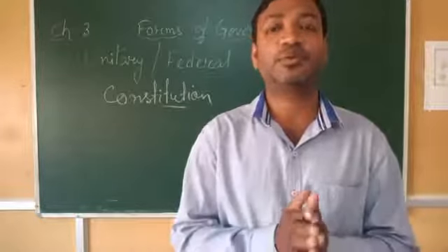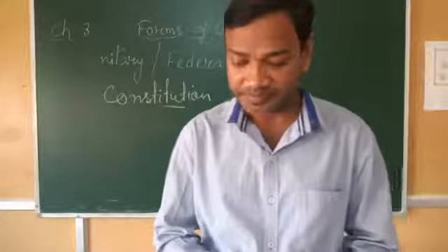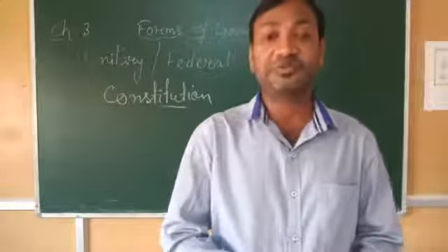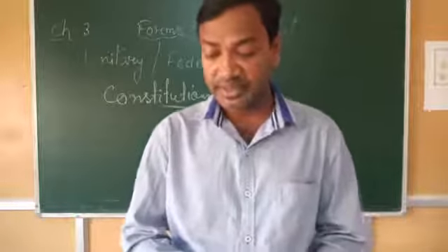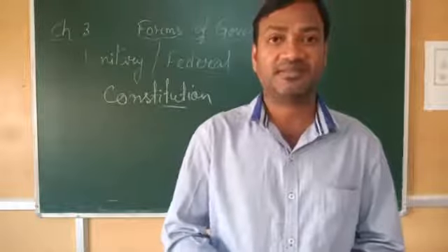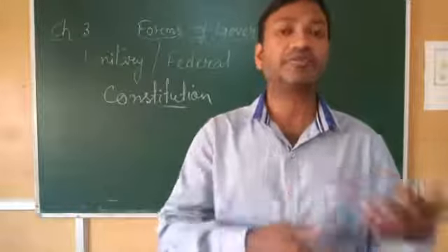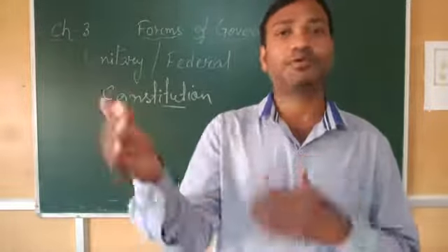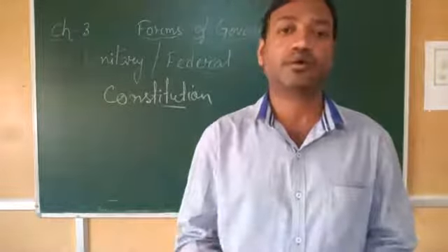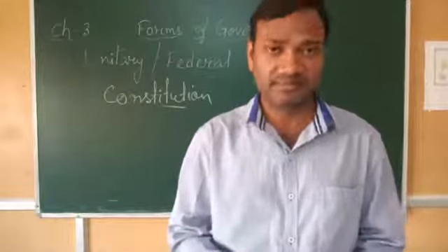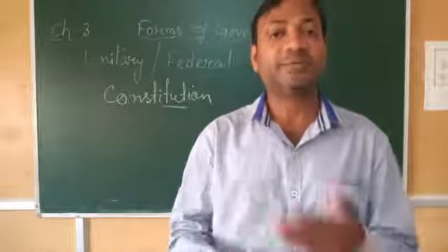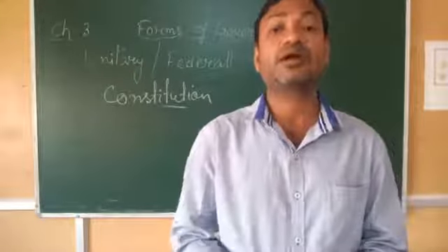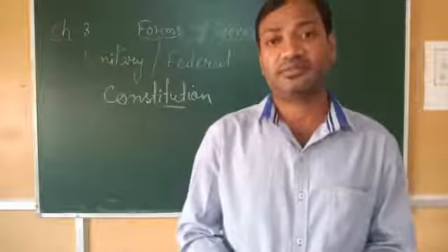So there is no document. It consists of constitutional conventions and practices. That means what is going on from the very beginning, it is going on. It is their law, but it is not written, only by practice. These things are going on. So this is called unwritten constitution. Alright.